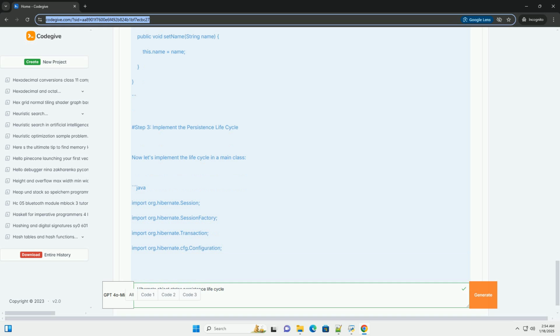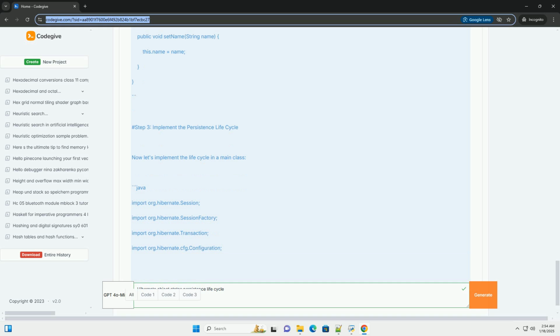We saved the user, making it persistent. We then updated the user, still persistent. After committing the transaction, we closed the session, causing the user to enter a detached state. We opened a new session, fetched the detached user, and updated it again, re-entering the persistent state. Finally, we deleted the user, which marked it for removal from the database.